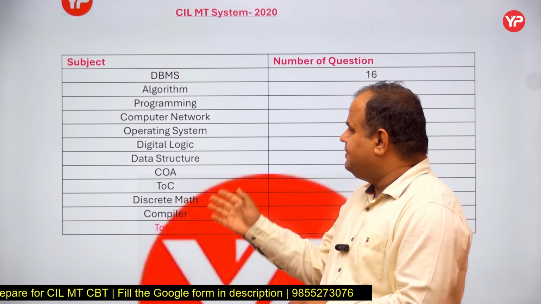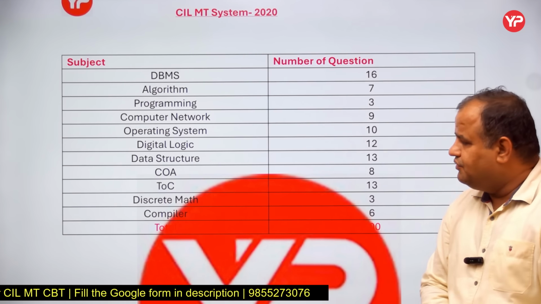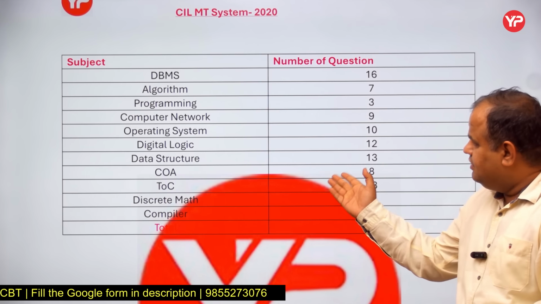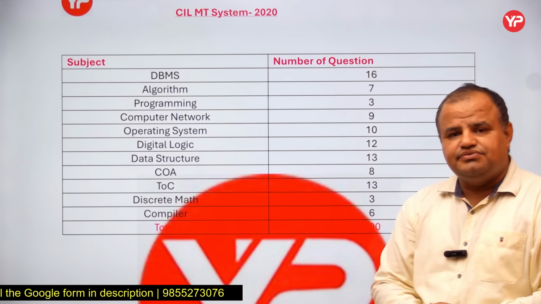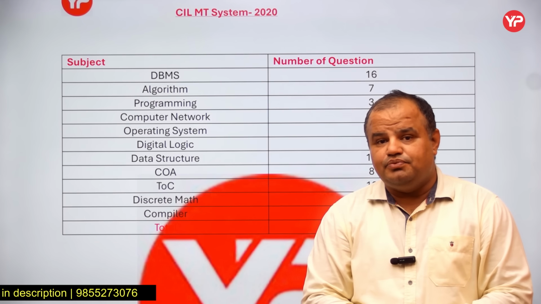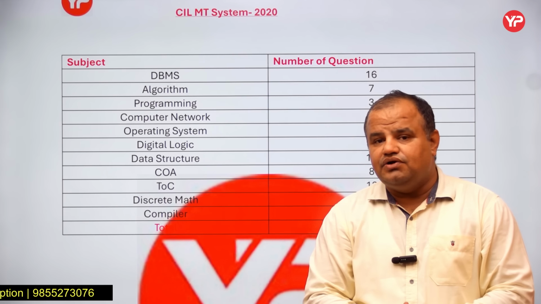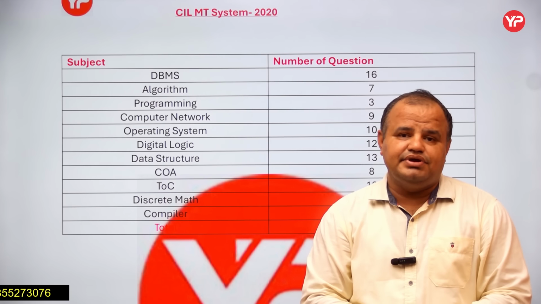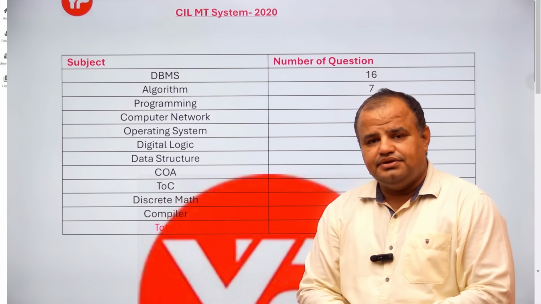That's all about the paper analysis. You can see here, it's a short video. These are the distributions of marks across the particular subjects. And yes, remember one more point: try to go through the overview of AI, ML and data warehouse also. Thank you so much.